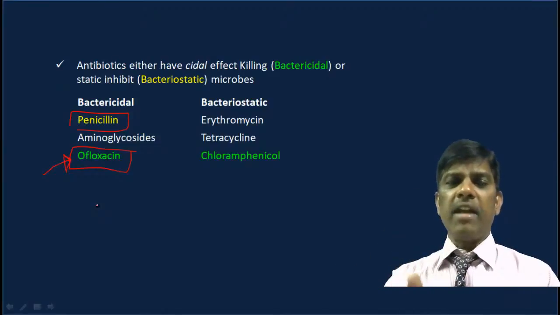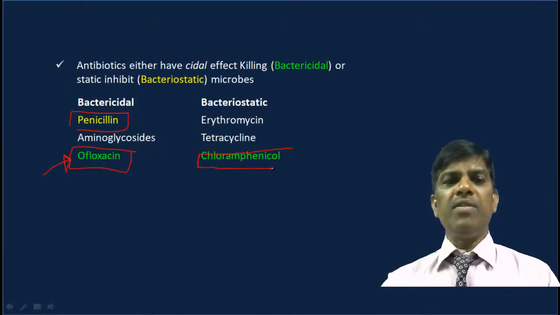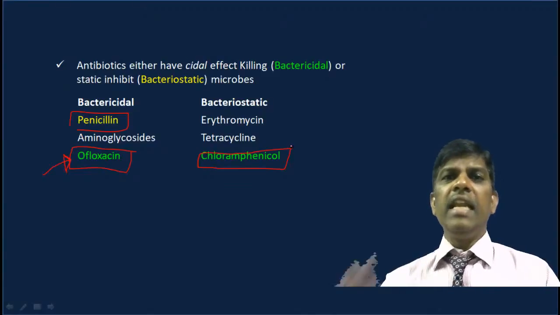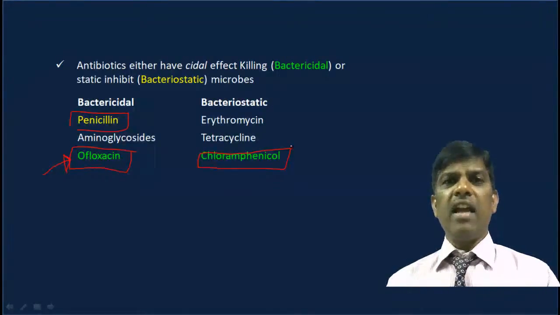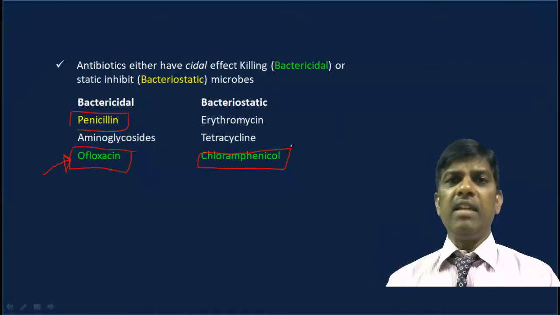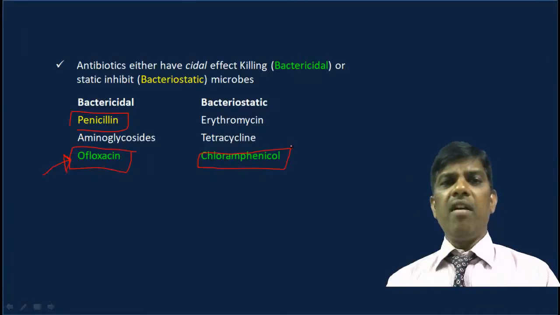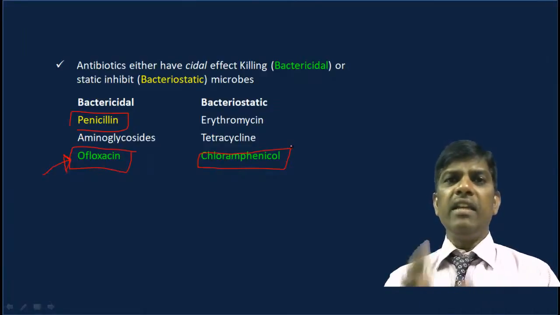It does not kill the bacteria. Chloramphenicol is a bacteriostatic. Though it is a broad spectrum antibiotic, it only inhibits the action of bacteria. It is not going to kill the bacteria; it is going to inhibit the activity of bacteria, or inhibit the replication of bacteria.